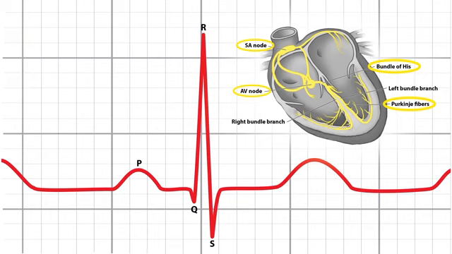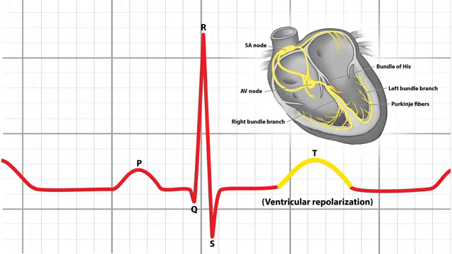Now if that signal starts or travels in a wrong direction, then you usually get an abnormal and probably a widened QRS. Now the T wave is what's going to represent ventricular repolarization. So this is the recovery of the ventricle so that they can then be depolarized again. Now the ST segment connects the QRS complex and the T wave. The ST segment represents the period when the ventricles are depolarized.